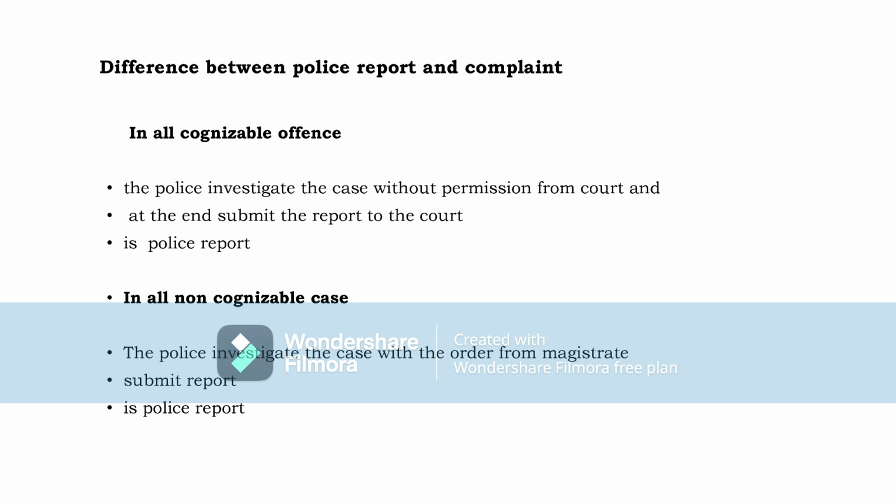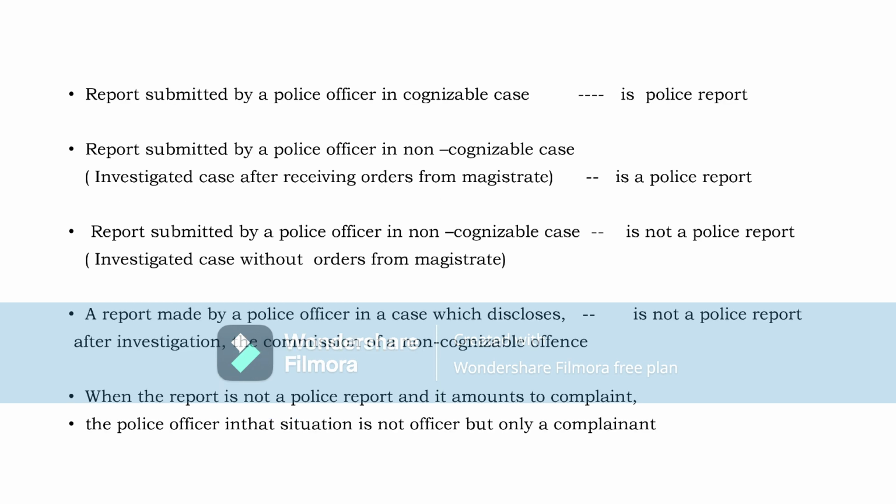In all non-cognizable cases, the police have no power to investigate the case. The police officer has no power to arrest the persons. But once he receives orders from the magistrate, the police will investigate the case, complete the investigation, and submit the report. That report is a police report. So, a report submitted by a police officer in a cognizable case is a police report. A report submitted by the police officer in a non-cognizable case, which he investigated after receiving orders from the magistrate, once the investigation has been completed, is a police report.